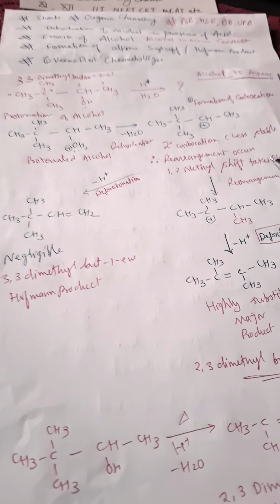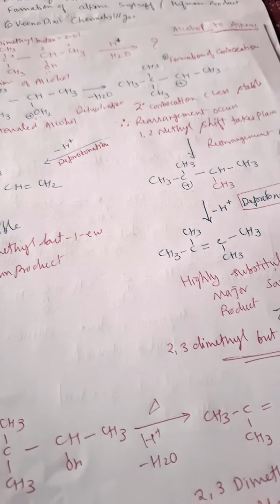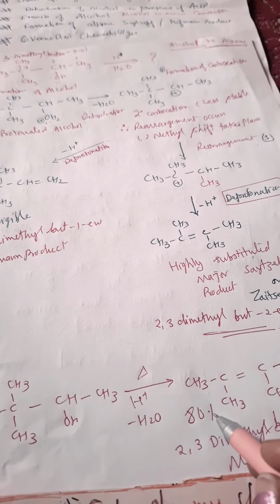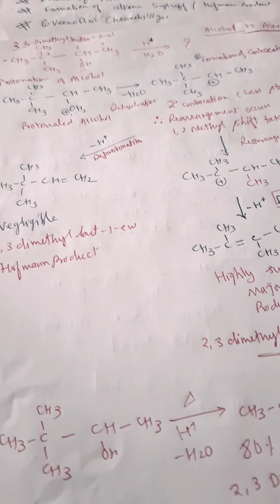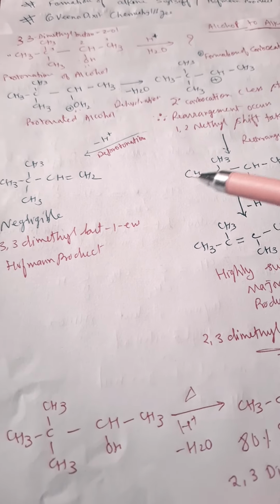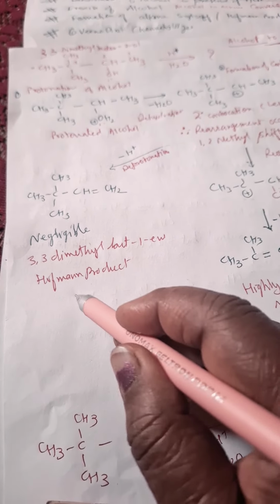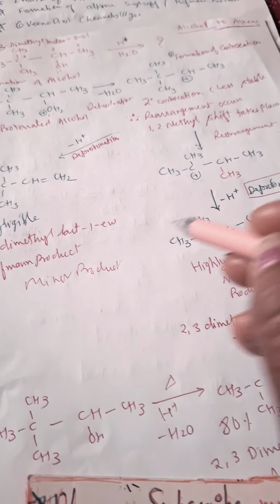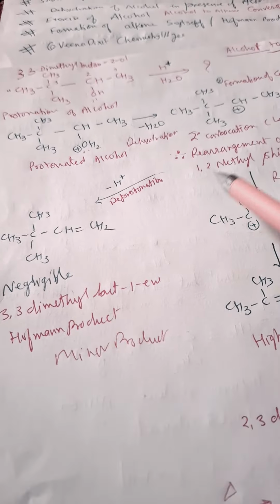Clear to you? Now we see that this is the major product, meaning we get more than 80% of this alkene. Sometimes they ask for the less substituted alkene, which is the minor product. At that time you should know that this is the minor product. Only one product is not obtained, 2 products are obtained. This is maximum and this is minimum.